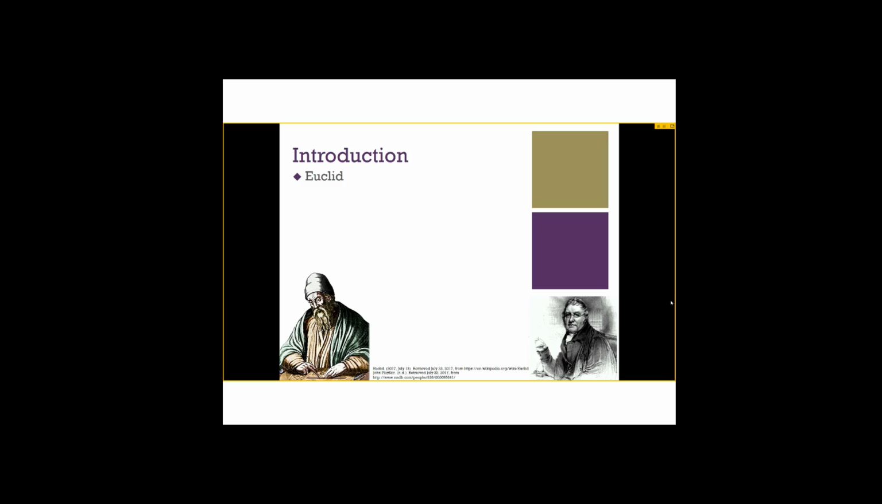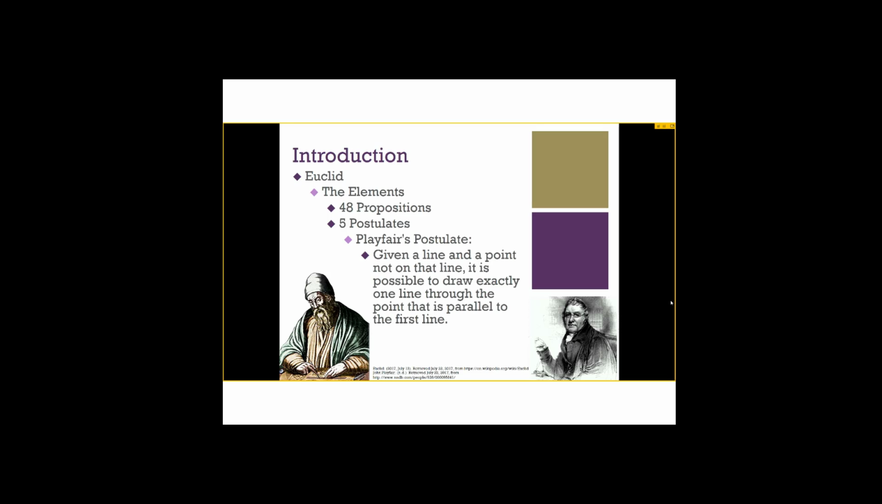He wrote 13 books on the subject, which became known as the Elements. The first book is very important to my research, and it contains 48 propositions and 5 postulates. A proposition is something that can be proven, otherwise known as a theorem, whereas a postulate is like an underlying truth or something that people just assume. The fifth postulate is very complex, so it is often replaced by a different rewording, Playfair's postulate, which states that given a line and a point not on the line, it is possible to draw exactly one line through that point which is parallel to the first line.